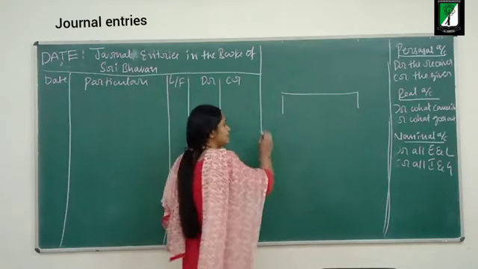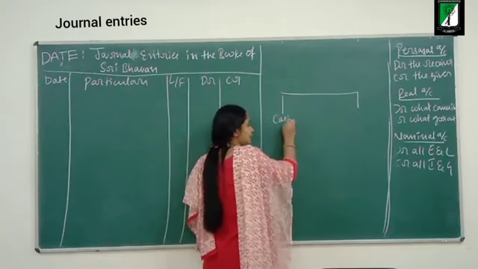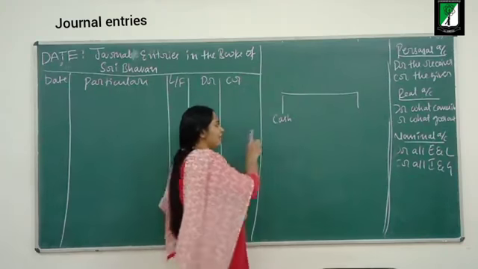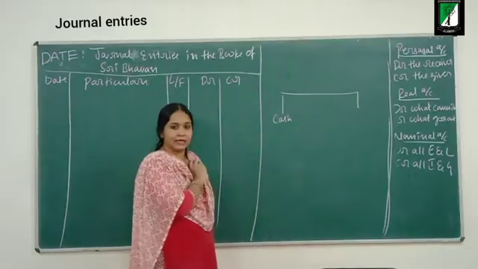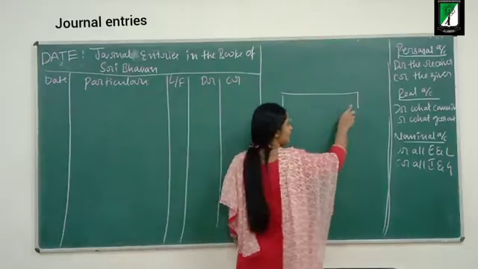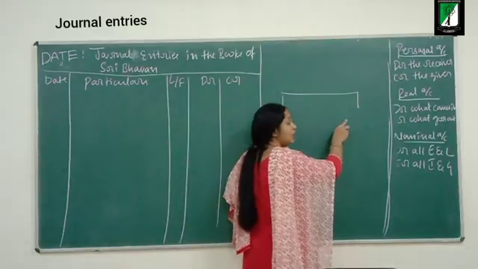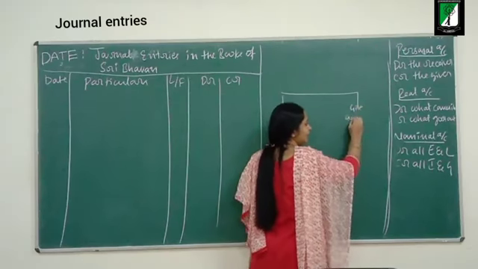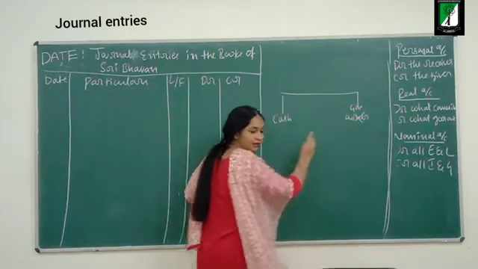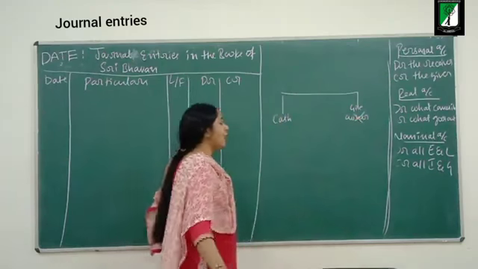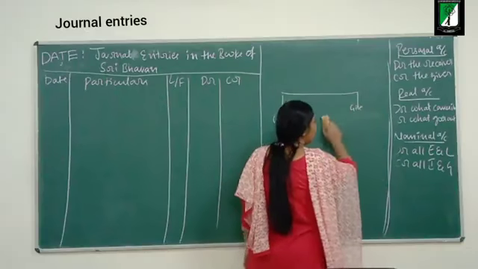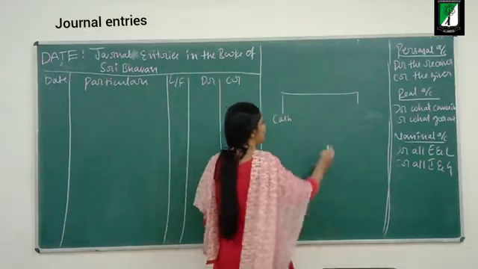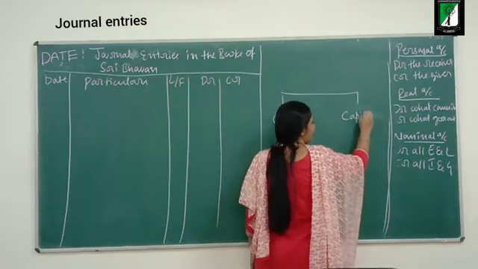Now the business has started with cash. What is the business taking? Cash. Who is giving the cash? The owner. I cannot write the name of the owner here. Instead, I should open a separate account, capital account, in his name. Why?